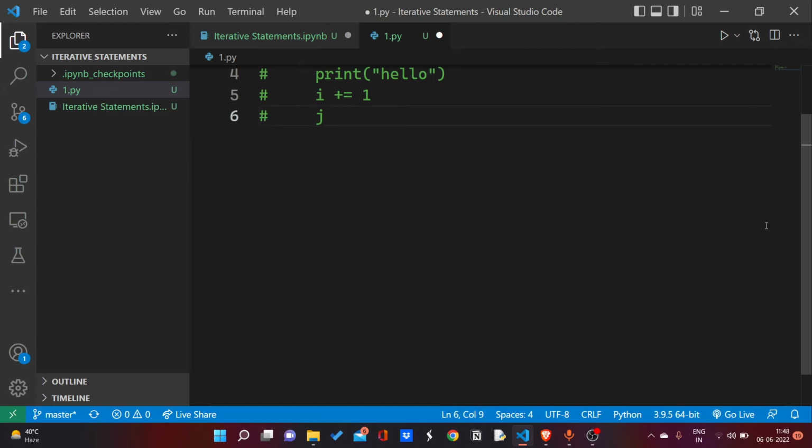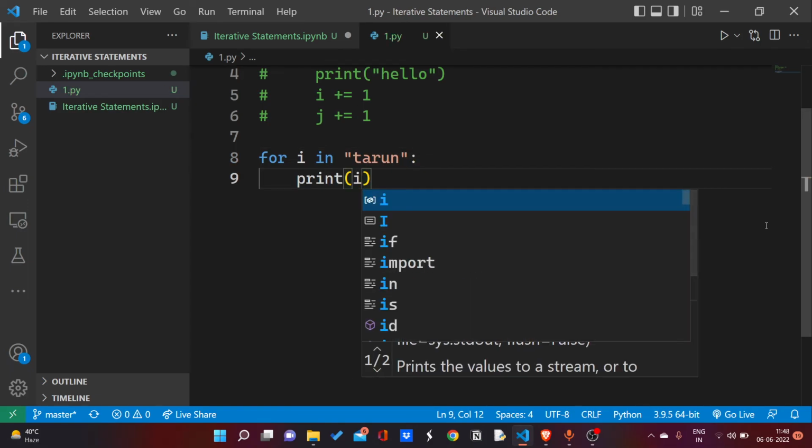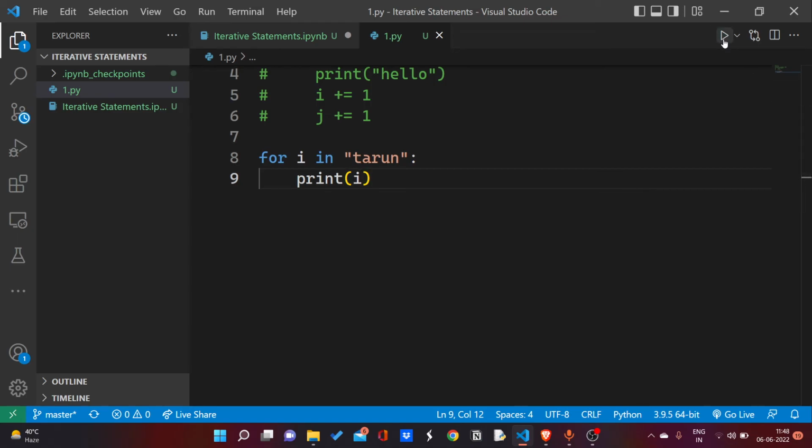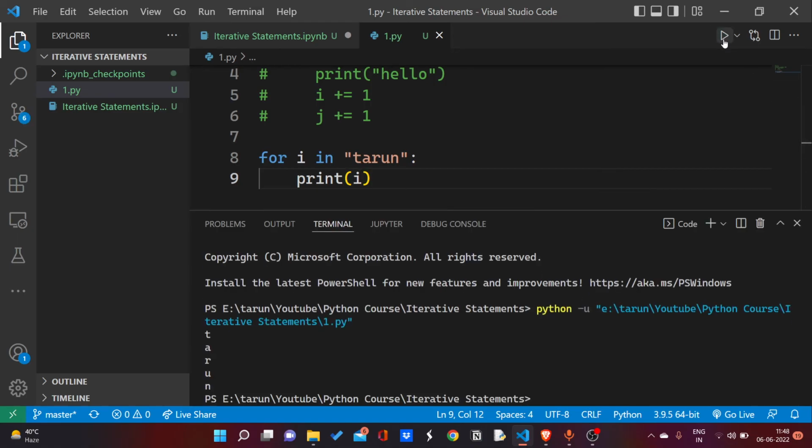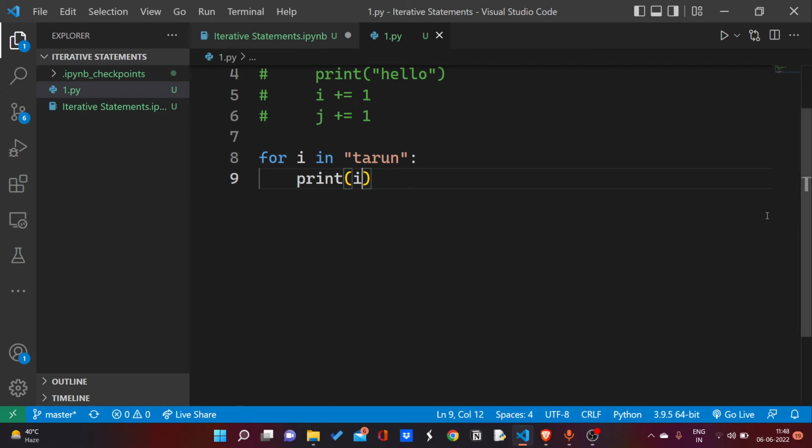We can also use for loop with a string, like for i in Tarun, print i. Now first it will print T, as T gets stored in i. You can see, these are all about the loops.